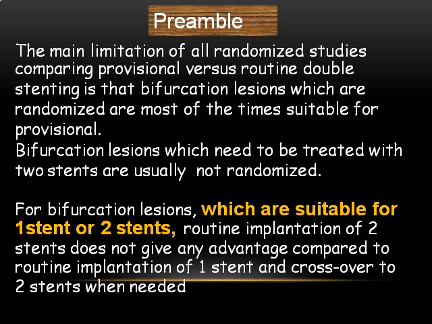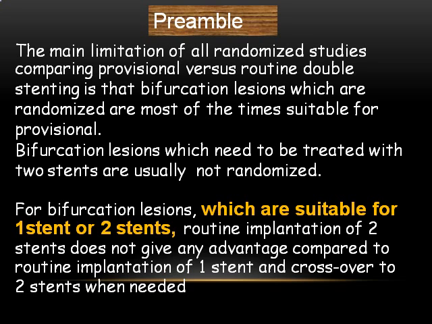The limitations and the fixed concepts we have are probably also responsible for how we deal with bifurcation lesions. What are the limitations? The bifurcation lesions which are randomized are most of the time suitable for provisional stenting. So that's the reason we go with provisional stenting. And bifurcation lesions which need to be treated with 2 stents are usually not randomized. So that is the reason there are very few randomized trials in bifurcation stenting. I'll go through those trials a little later, but you can see that there is very, very little data as far as randomized trials are concerned.